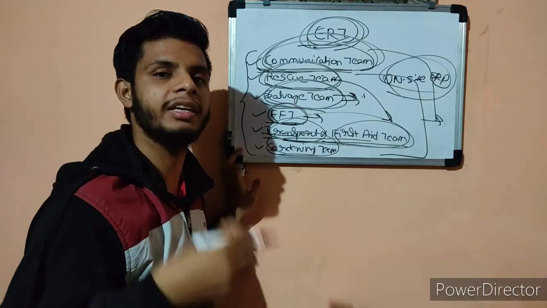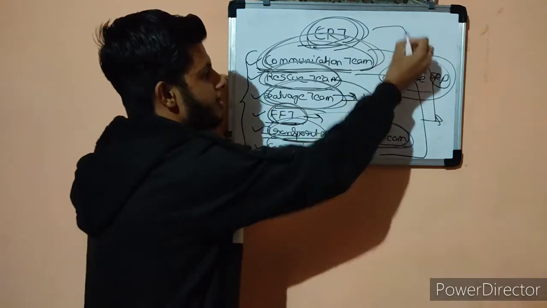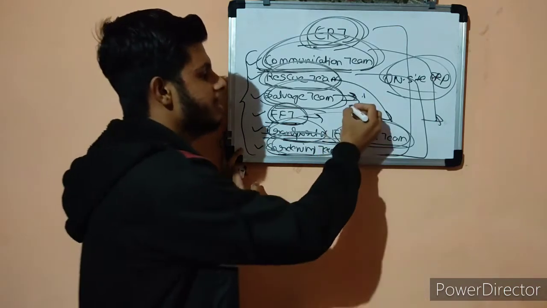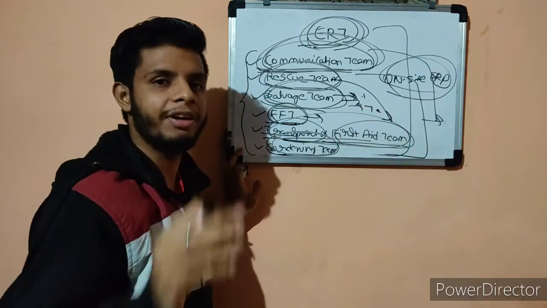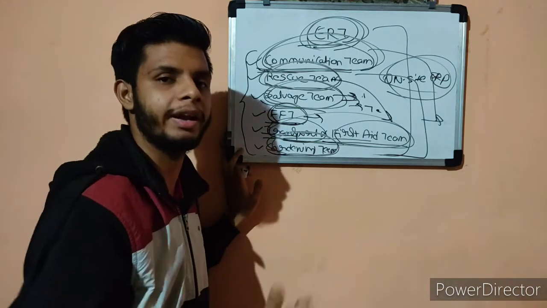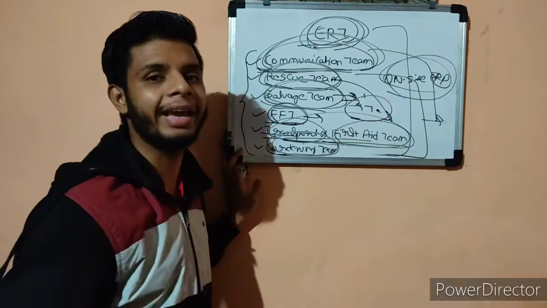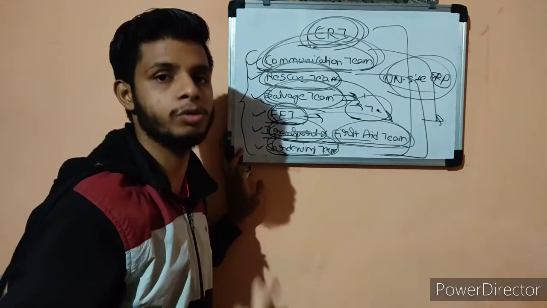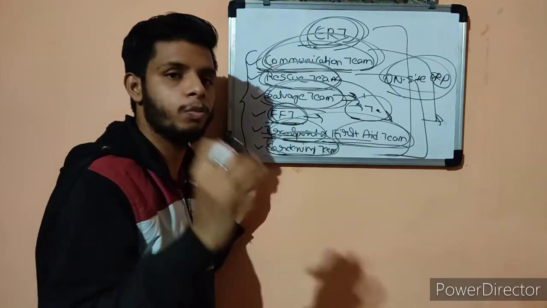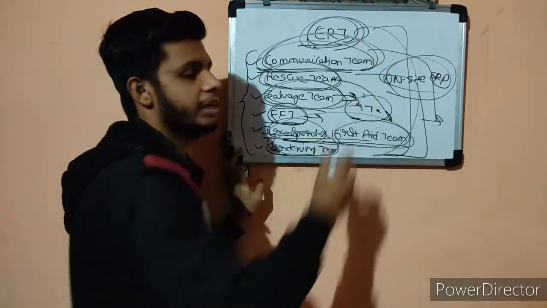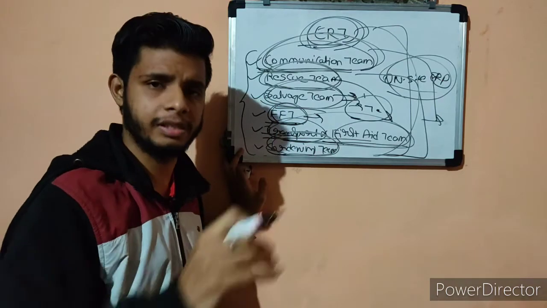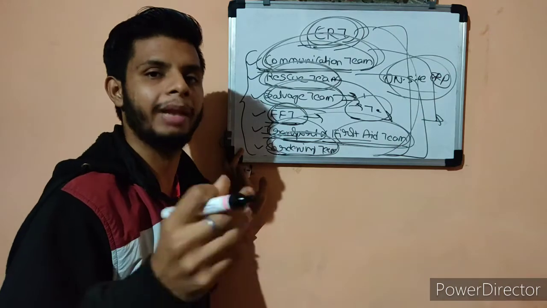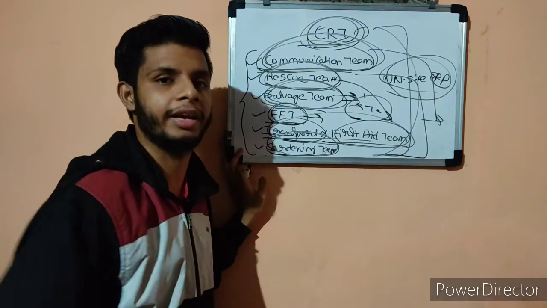The coordinating team is basically a security team. Whatever the emergency site is, security will be given by the coordinating team. Sometimes one more team is there, called the technical team. If any technical issues come up during that emergency, the technical team can deal with them. So guys, these are the typical teams present inside an on-site ERP, and there is a small probability that the same teams may be present inside the offsite ERP, but sometimes the teams change, for example a food team or registration team. We will discuss that in the next video.